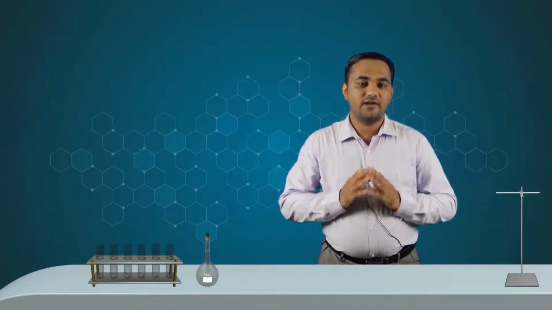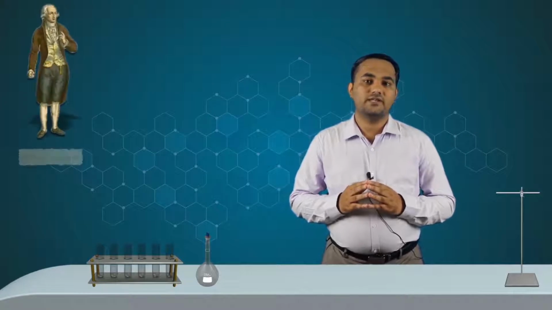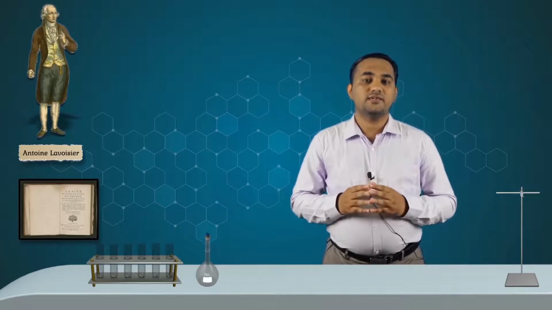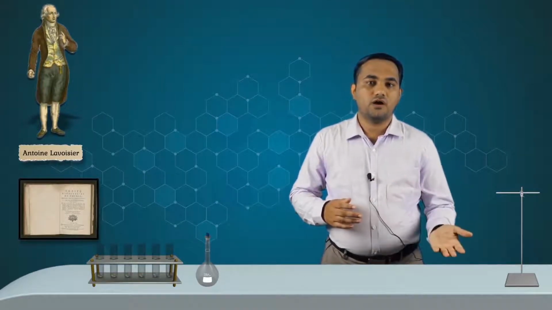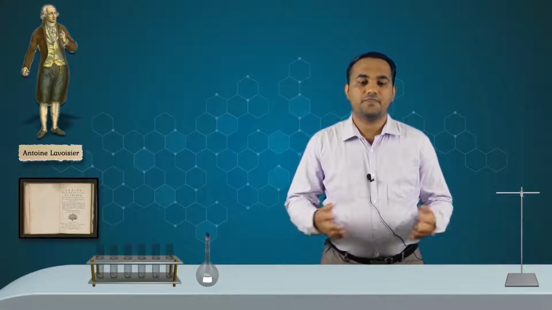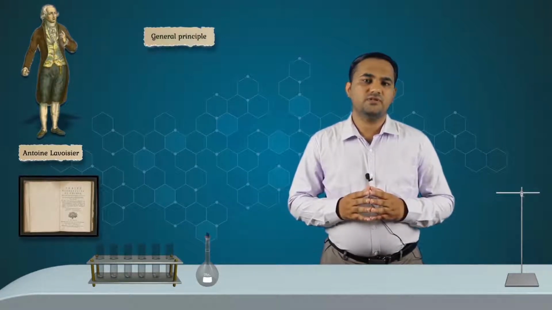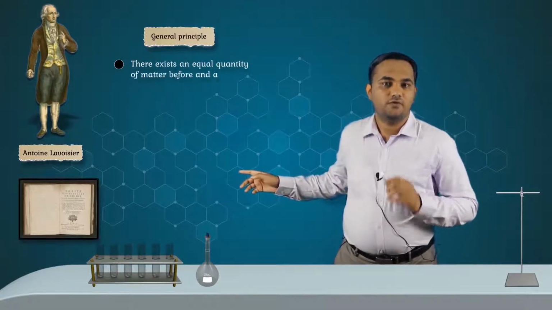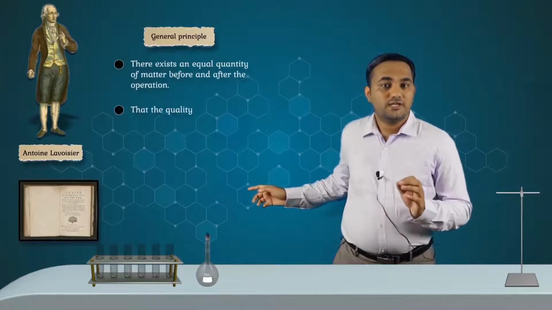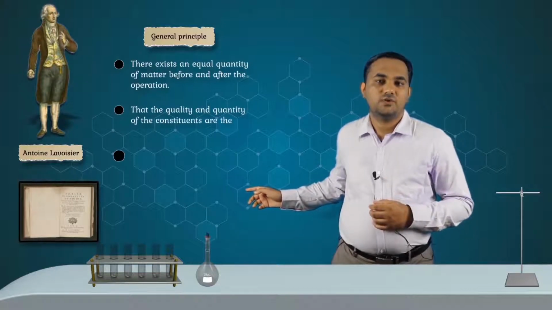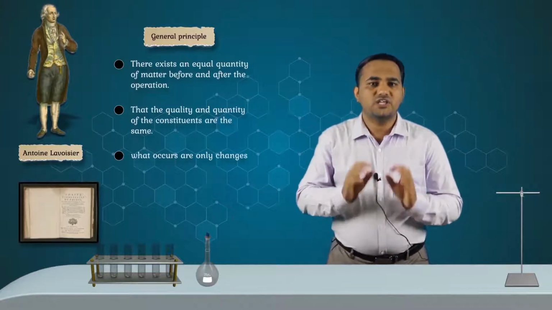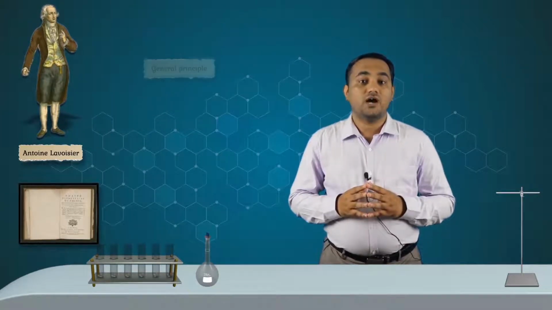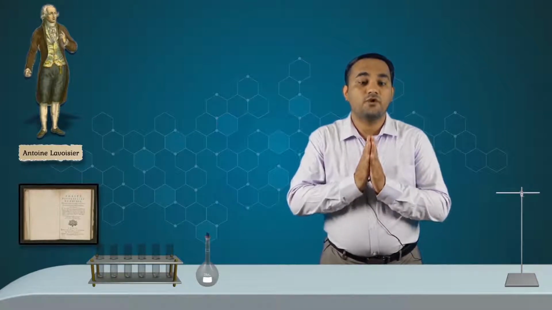In 1785, a French chemist and lawyer by the name Antoine Lavoisier stated in his first ever chemistry book that nothing is created either in the operations of art or in those of nature. And it may be considered a general principle that in every operation there exists an equal quantity of matter before and after the operation, that the quality and quantity of the constituents are the same, and what occurs are only changes or modifications. On this principle, all the arts of performing chemical experiments were formed.